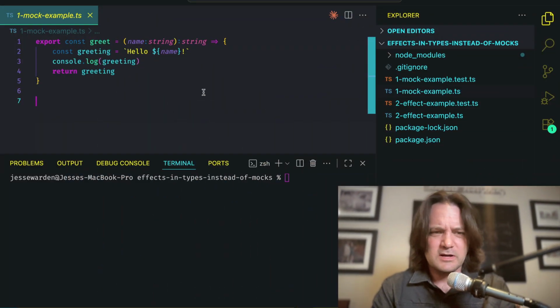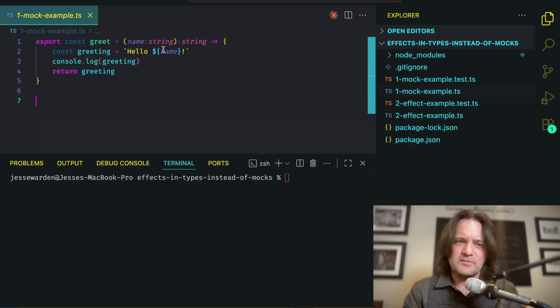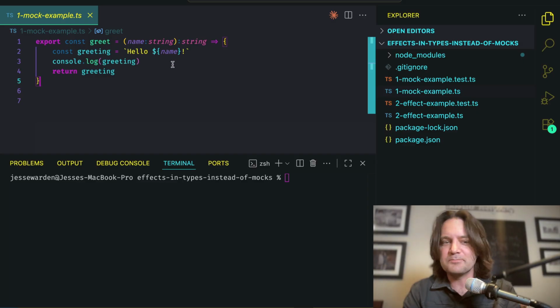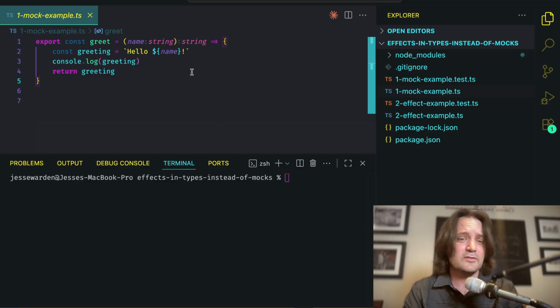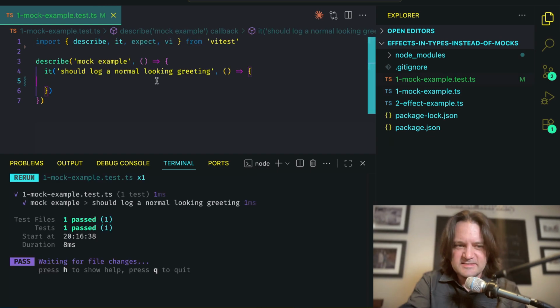We have a greet function here, and what we're trying to do is test it. So you call greet with some kind of name, in this case, Jesse, and it assembles it into a greeting. Hello, Jesse, and then logs it, and then returns the greeting. So testing this is pretty straightforward because we get the greeting back and we know what we put in, what we're expecting kind of out. Let's test this and see what I'm talking about.